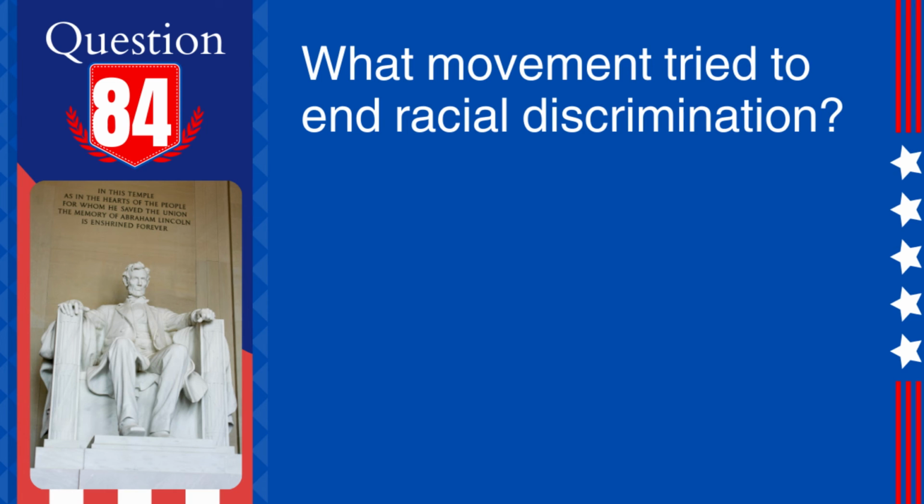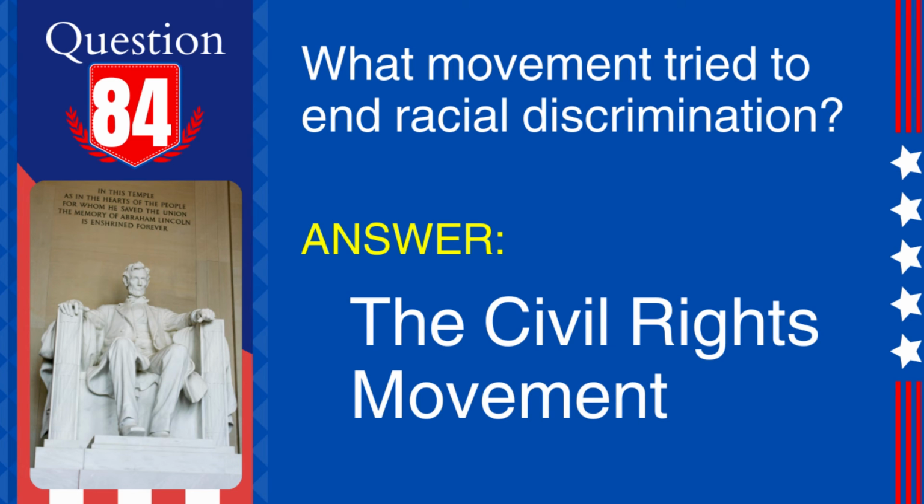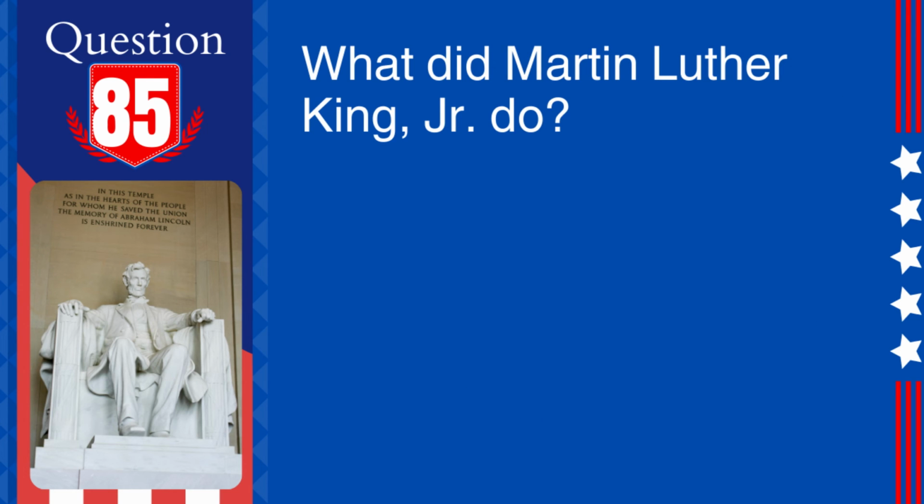84. Question: What movement tried to end racial discrimination? Answer: The Civil Rights Movement. Explanation: The Civil Rights Movement, especially active in the 1950s and 1960s, aimed to end racial segregation and discrimination against African Americans.